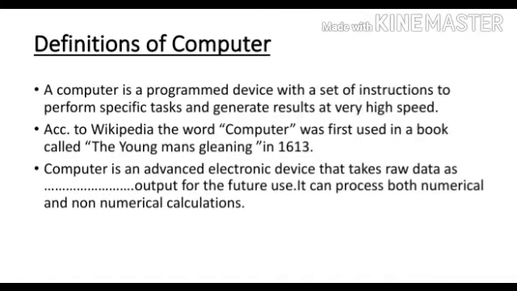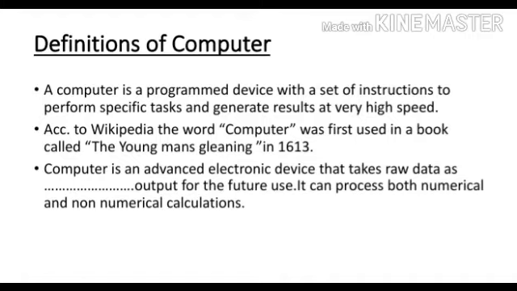Other definition. A computer is an advanced electronic device that takes raw data as input from the user and processes this data under the control of a set of instructions. A set of instructions is called a program. It gives the result, which means output, and saves output for future use. It can process both numerical and non-numerical calculations.